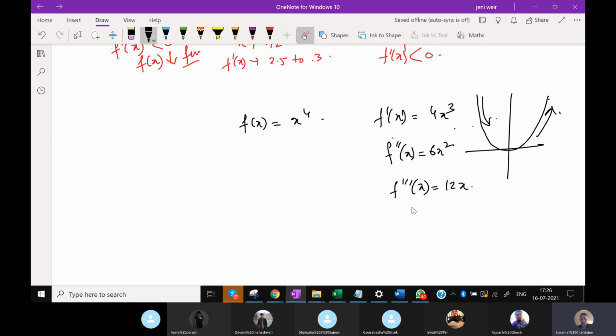So even if the third order derivative is positive or negative, the same result follows. The original function will be decreasing or increasing if the first derivative or the third derivative or the fifth derivative or the seventh derivative, or any of the odd derivatives, is positive, then it will be increasing. If it is negative, then it will be decreasing.